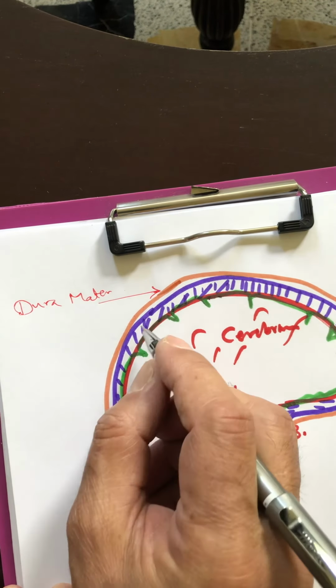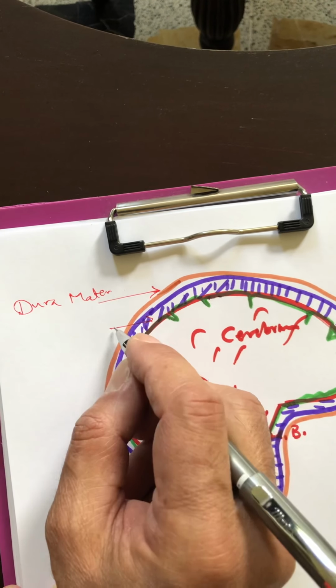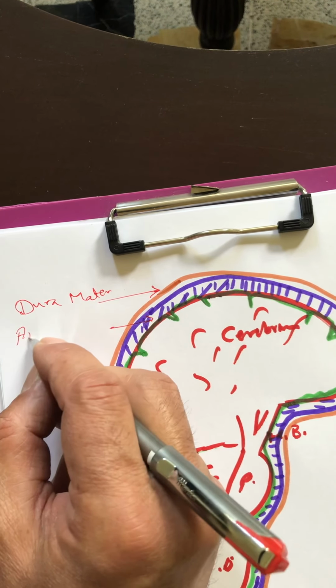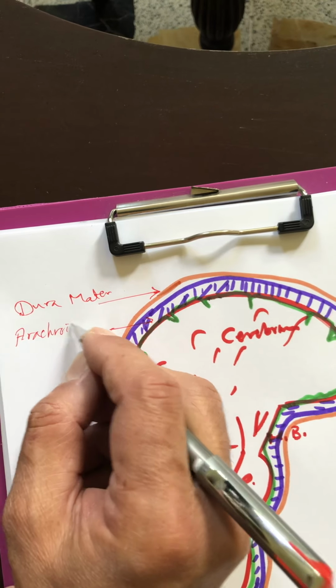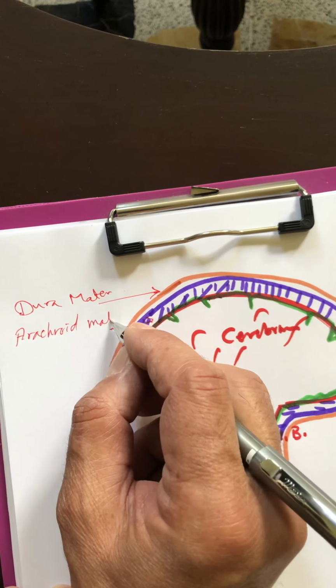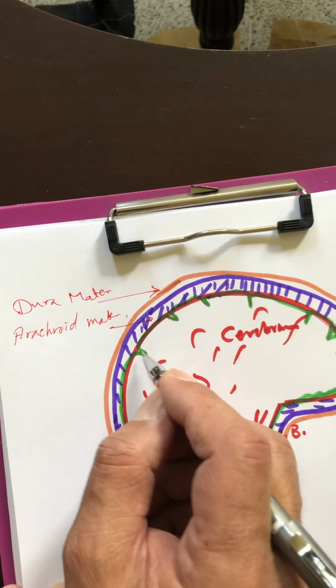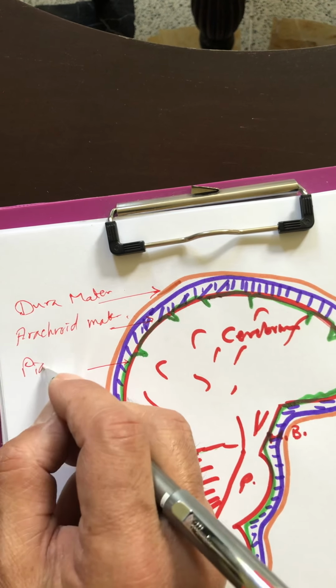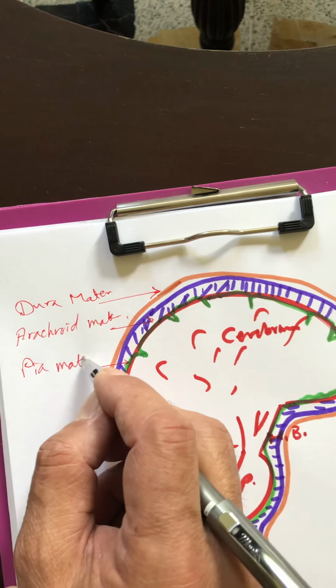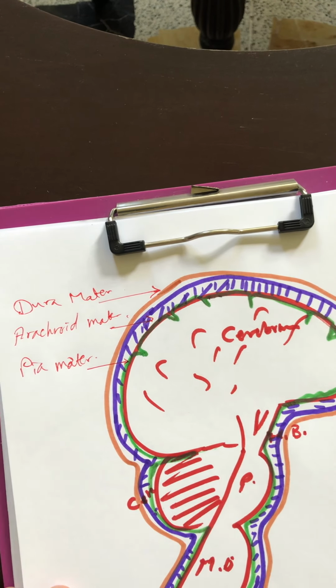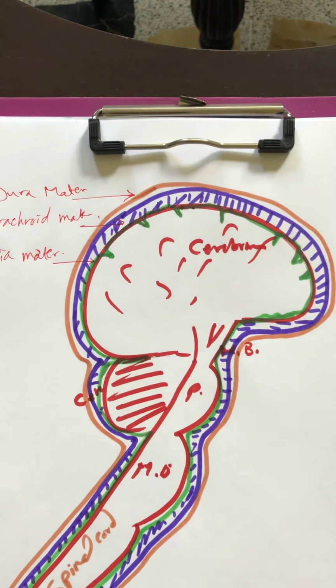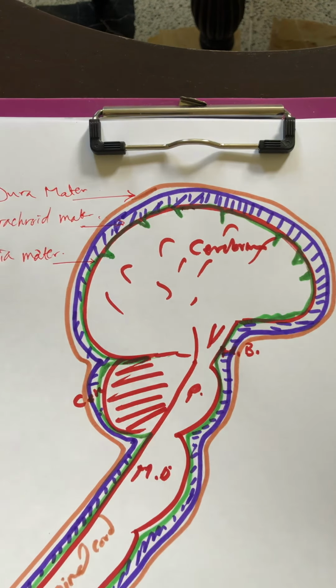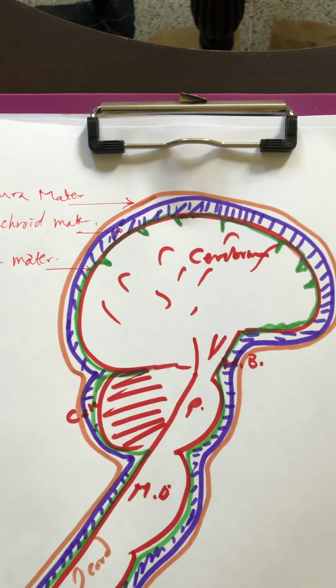And the second layer is the arachnoid mater. And the last one, this green one, is the pia mater. Okay, so it's clear that these are layers surrounding the central nervous system, called the meninges.